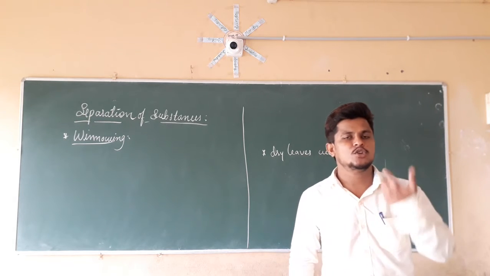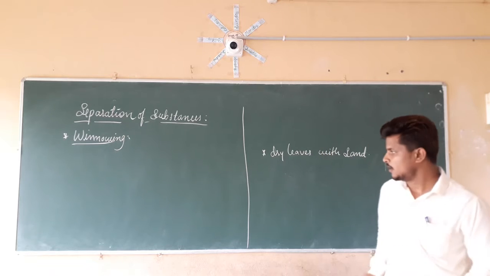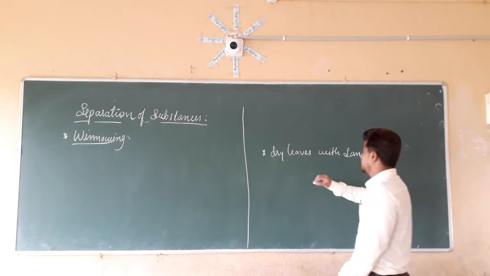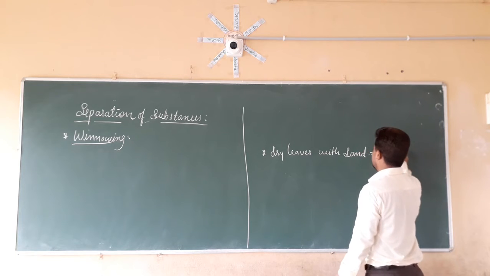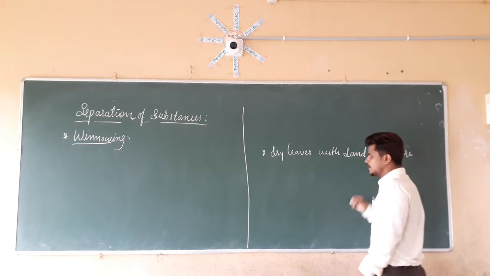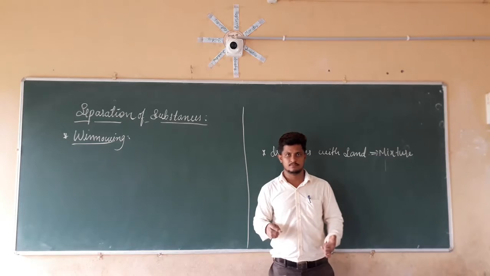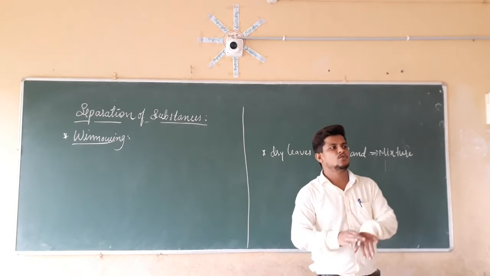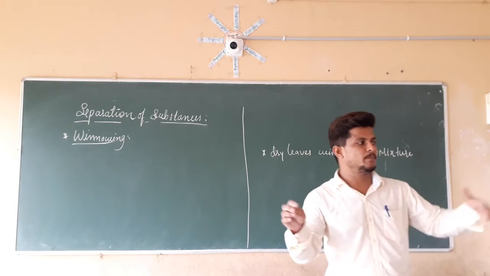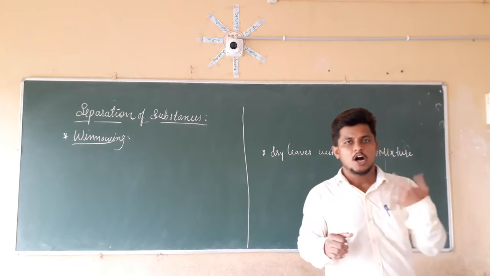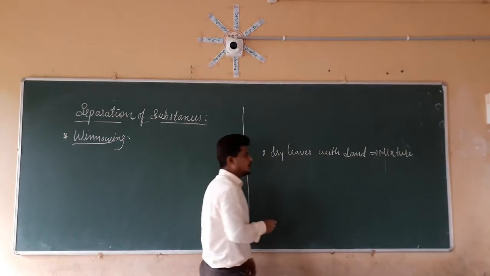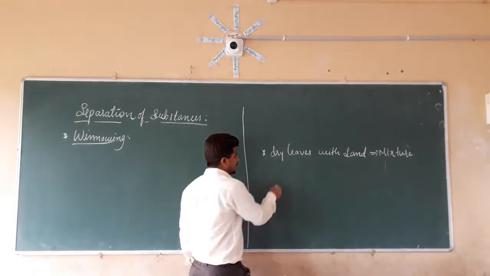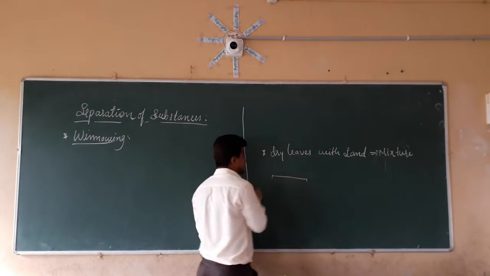So what we are going to do here is take this mixture of sand and dry leaf to a ground. It should be an open space, a free ground. On that ground we are going to put this mixture, like this.